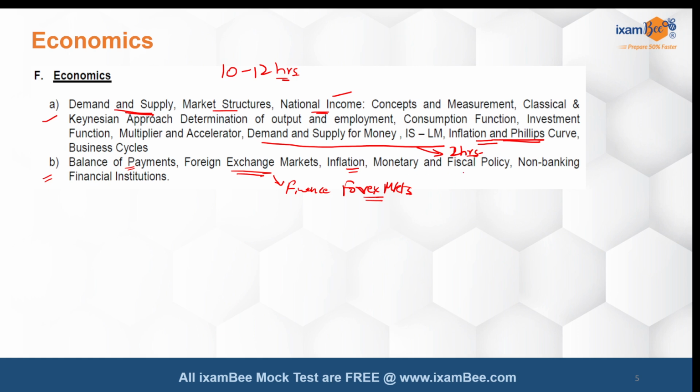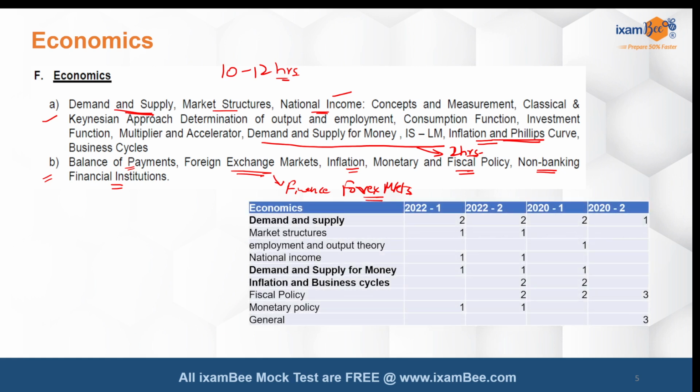Monetary and fiscal policy will be a little more stressed here. Again, this is an overlap to some extent with the topic given under finance. NBFC, as I stated, is mentioned here under economics, but when you are studying the RBI as regulator, a little bit of understanding can come here. So you can count these questions either under economics or finance.